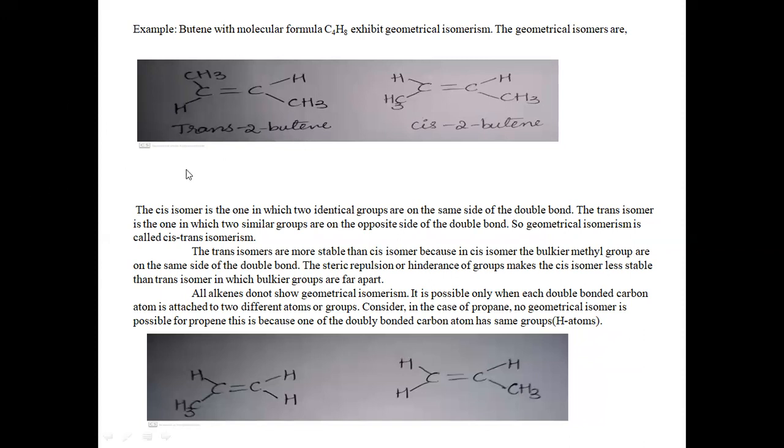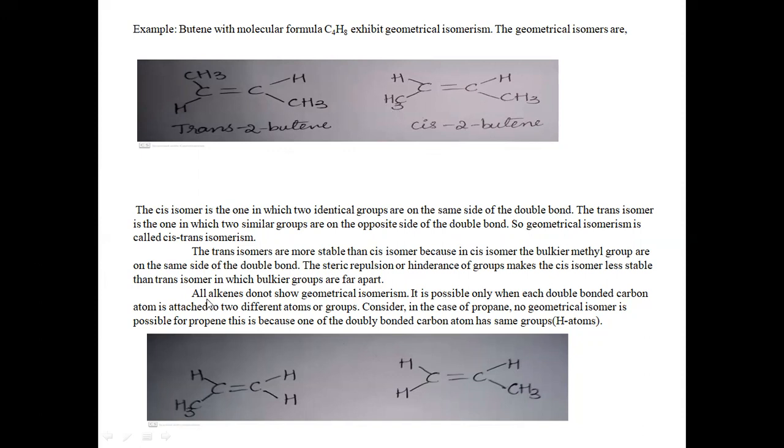Because the bulkier groups present on the same side of the double bond cause steric repulsion, which leads to the lesser stability of the cis isomer.